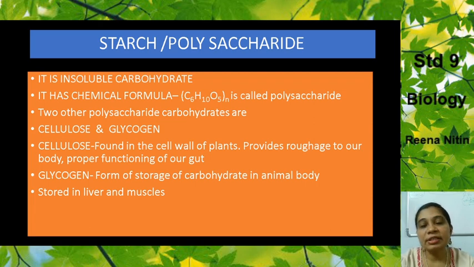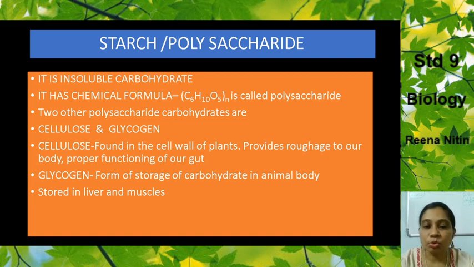Okay, now this provides us roughage for our body. That's why if you consume more leafy vegetables, more plant items, vegetarian food, we add to the roughage of the body and help the functioning of the gut. That is, it helps the functioning of our intestines, of our digestive system, and helps to throw out the waste easily and prevents constipation. Okay, so cellulose is essential for that.